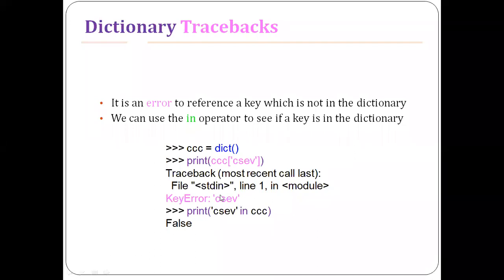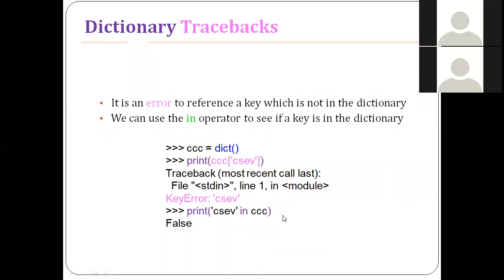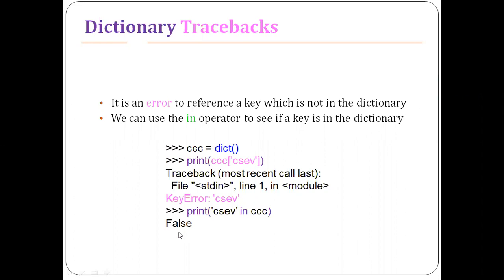And the second part is that we can use the in operator to check whether the particular key or lookup tag is present in the dictionary or not, right? So is 'csev' there in the dictionary or not? 'csev' in ccc, right? If it is there in the dictionary, it will generate a true value, otherwise it will generate a false value. In this case, the dictionary is empty.